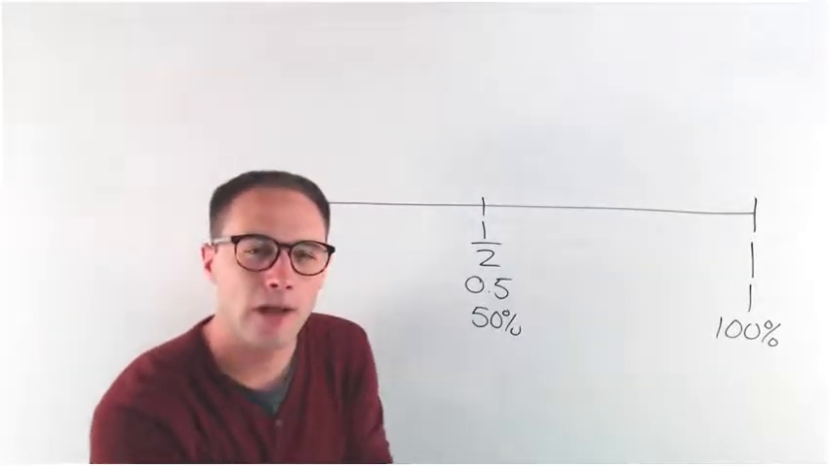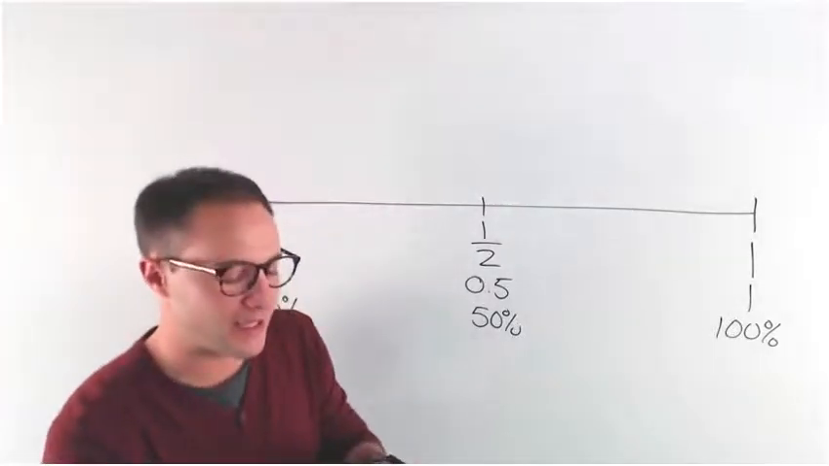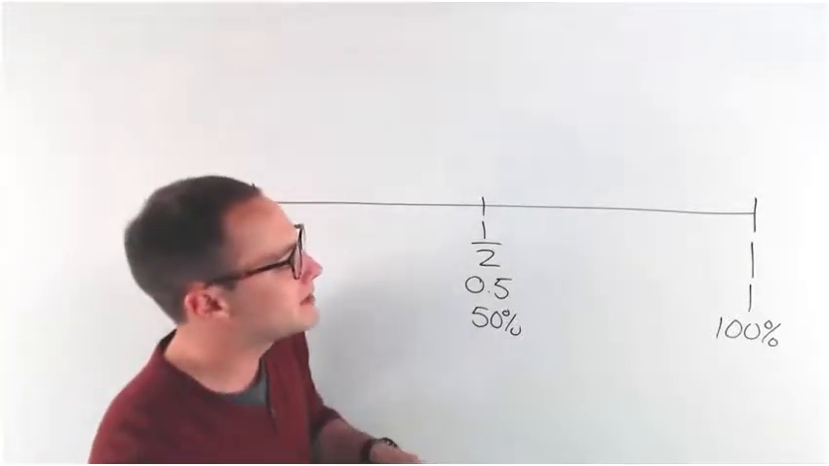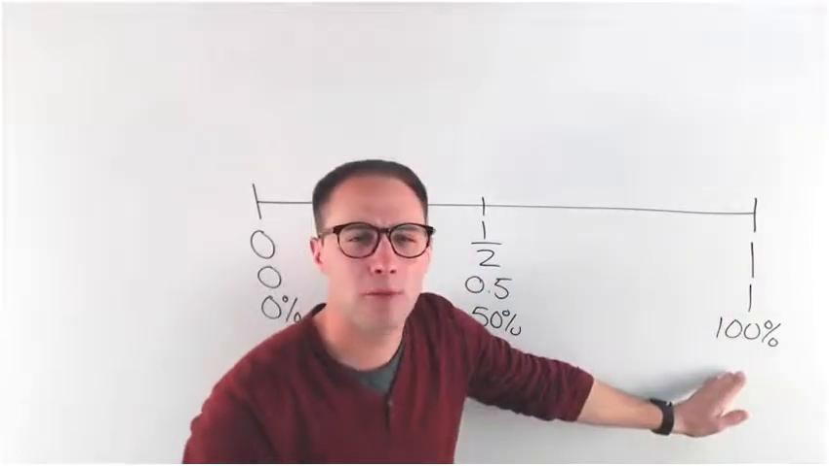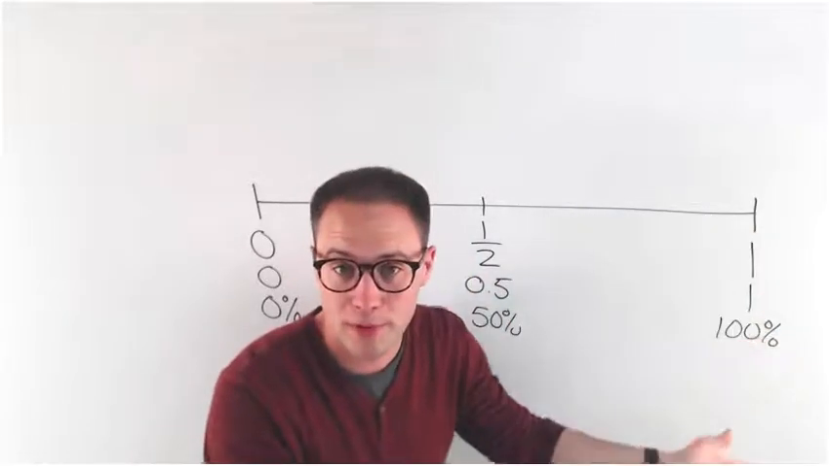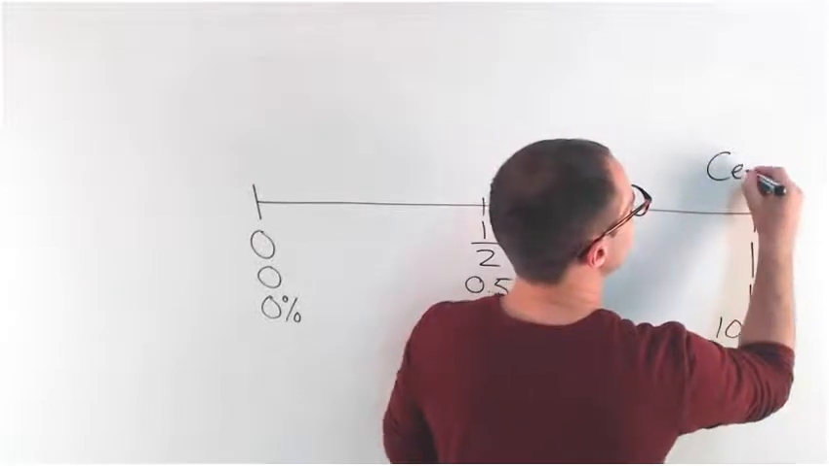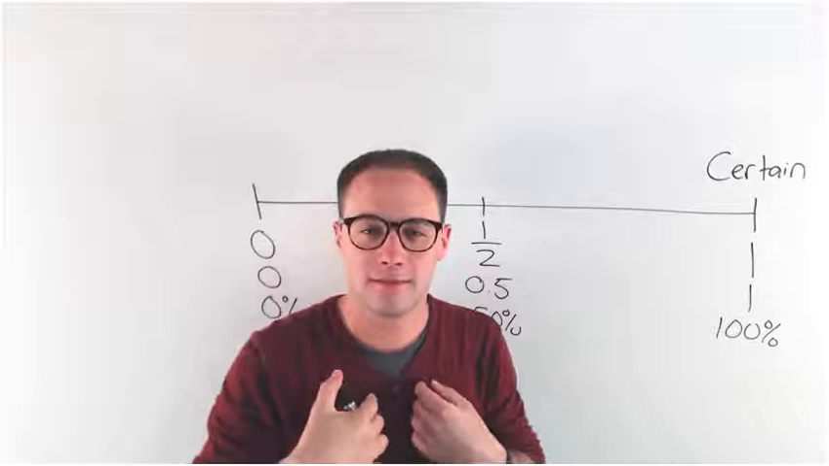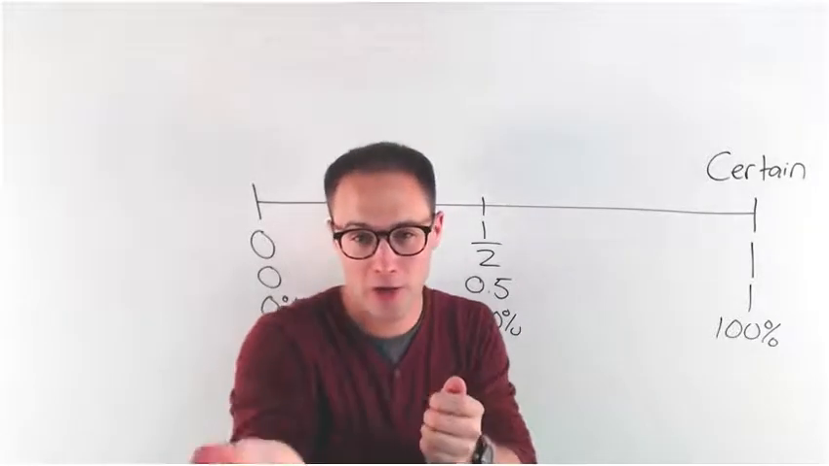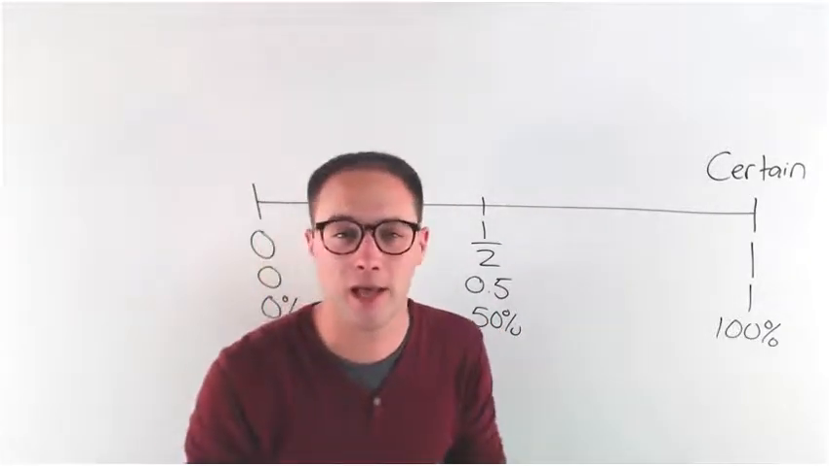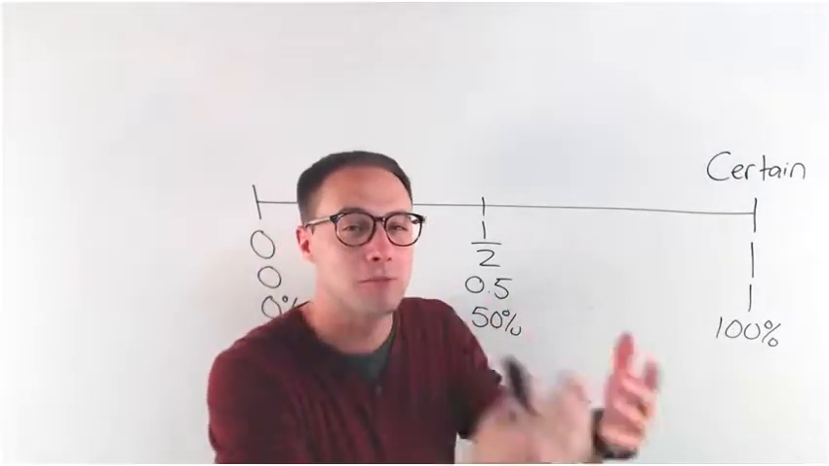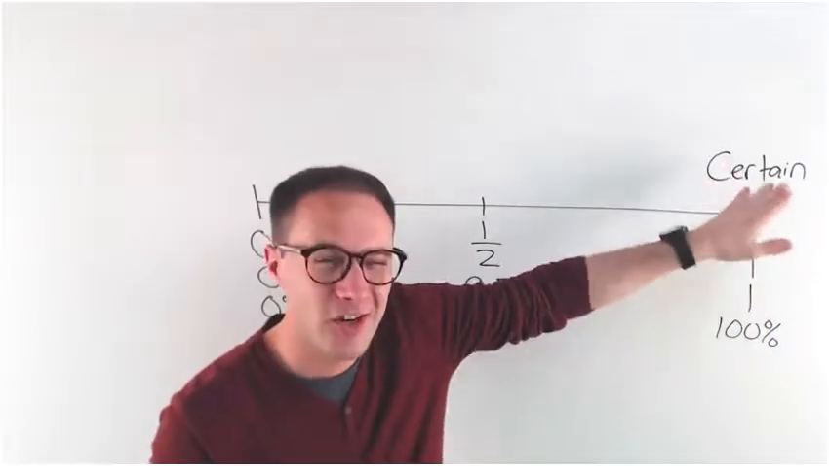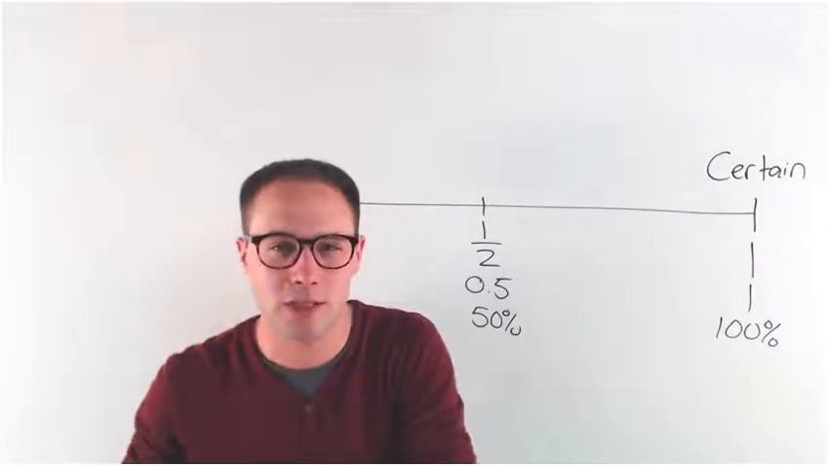Okay. Now, in the definition, it said probability is a measure of the likelihood an event will occur. What that means is, if something has a probability of 1 or 100%, that means it is certain to happen. Today, my time is Monday. The probability for me that tomorrow is Tuesday is 100% or 1. It's certain.